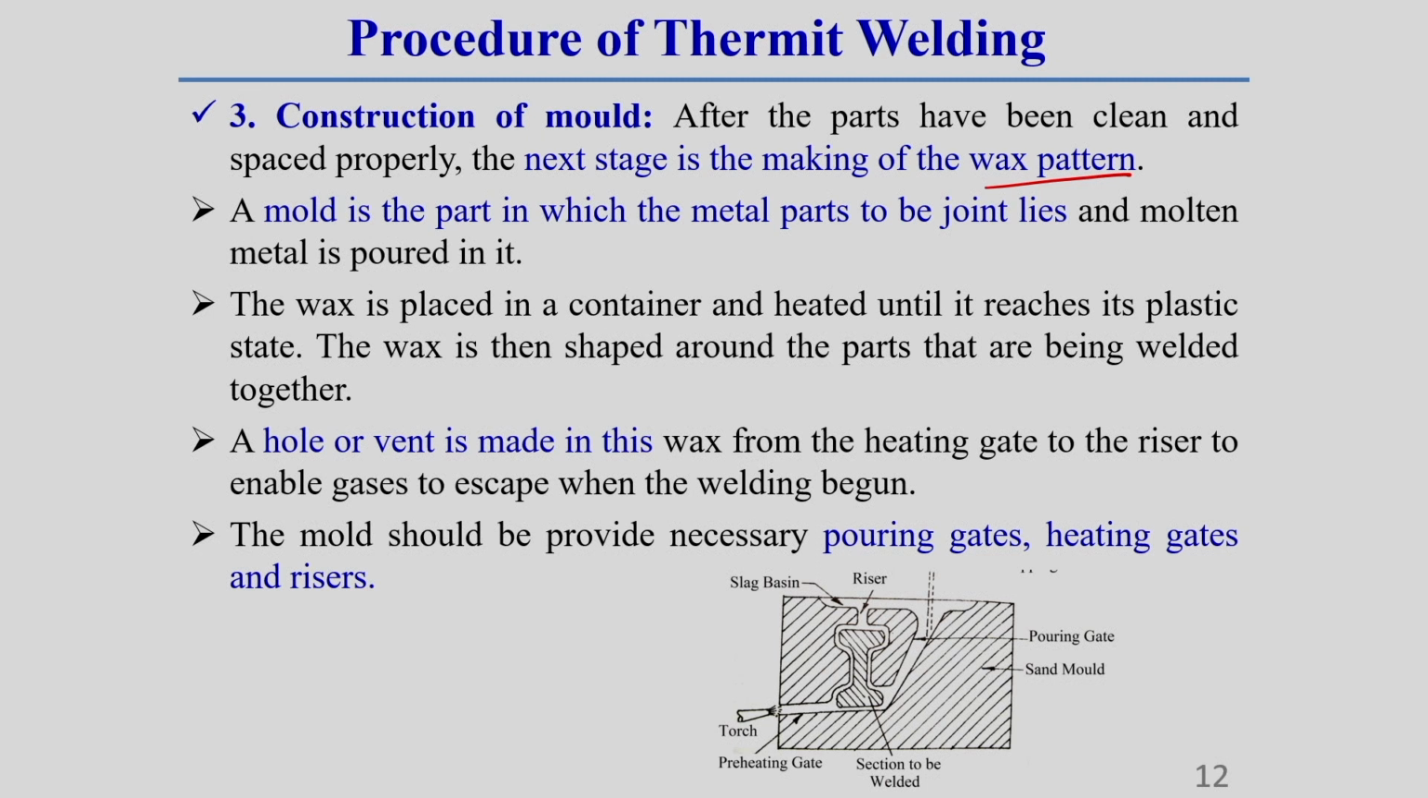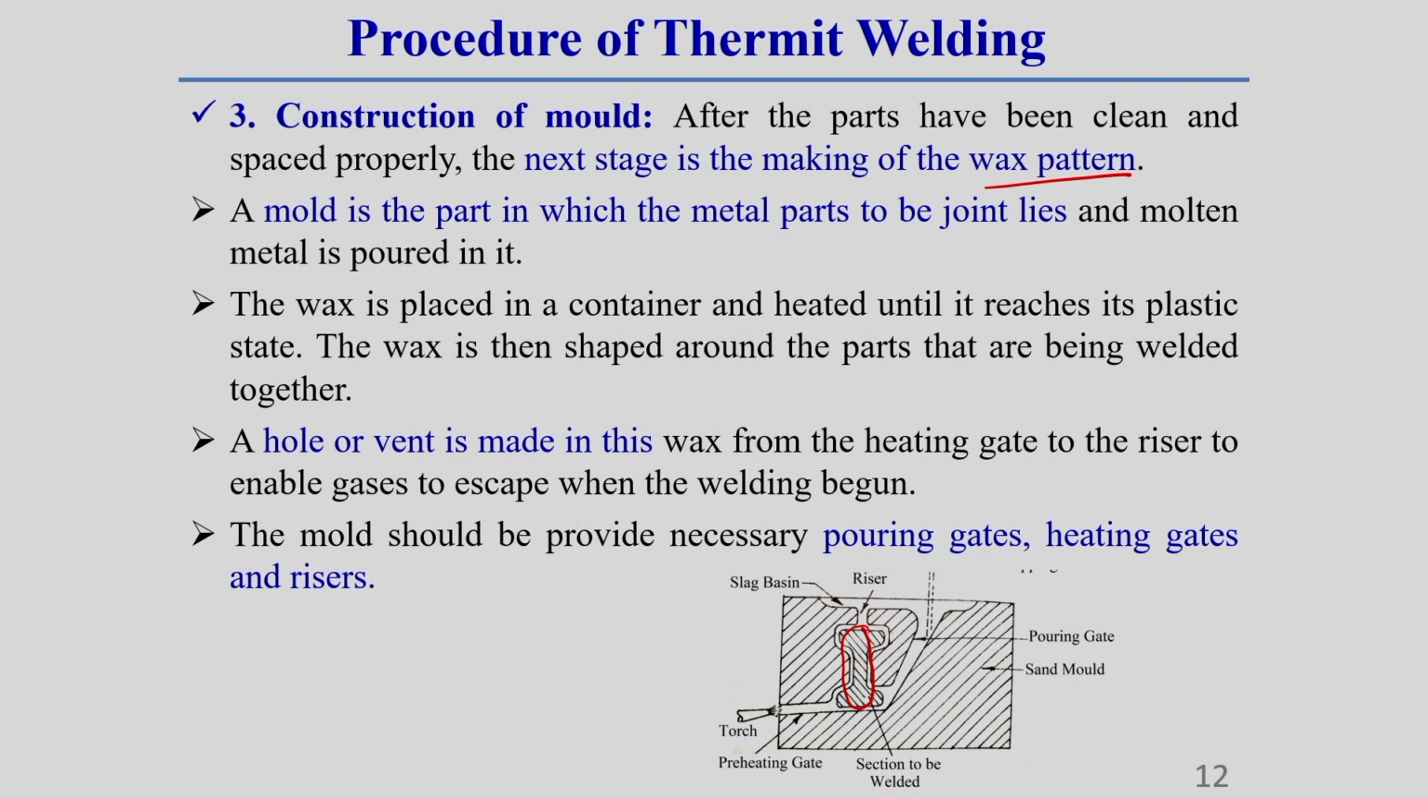A mold is the part in which the metal parts to be joined lie and molten metal is poured into it. The wax is first placed in a container and heated until it reaches its plastic state, then it is shaped around the parts that are being welded together. Here you see this wax pattern, which we initially have to make.